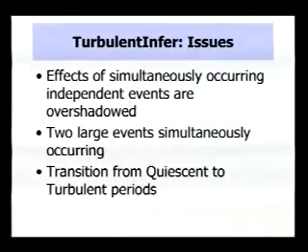Finally, we need to be careful about when we transition between turbulent and quiescent periods. We solved this problem by the use of thresholding, but the question remains, where do we place the threshold? How many prefixes need to be updated to signal the start of a turbulent event? So we did some analysis, and we found that the update rate to a BGP router was multimodal, and therefore it makes sense to place the threshold between these two modes.